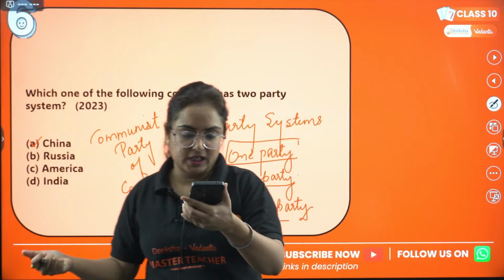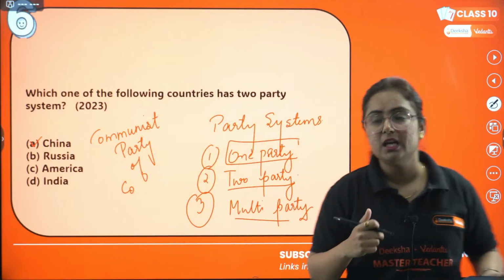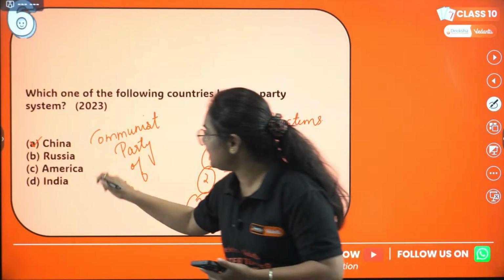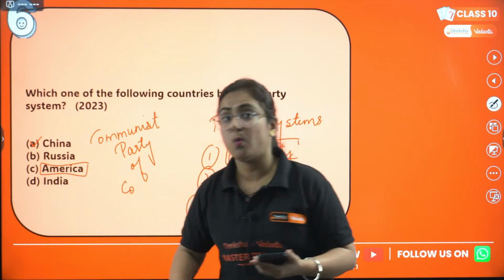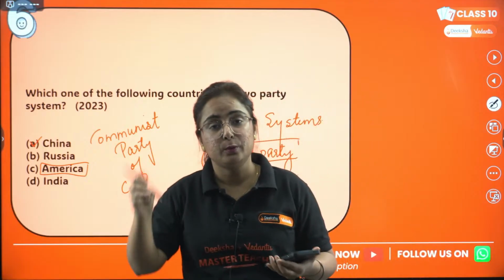Okay. Harshika, welcome to the live chat, and you have given the answer as C. Beta, America is not correct. Why is it not correct? The answer you will get within the live chat.